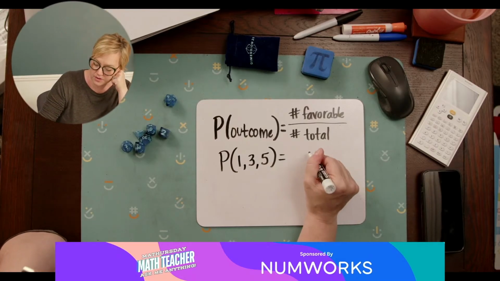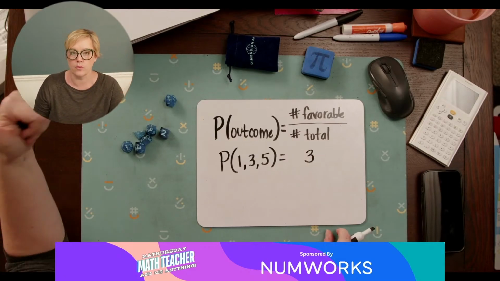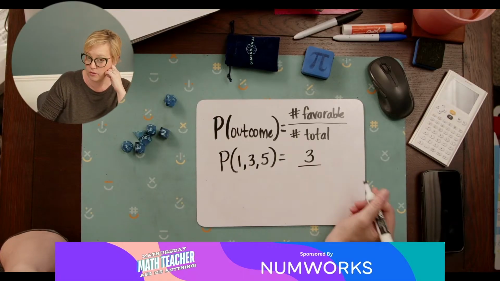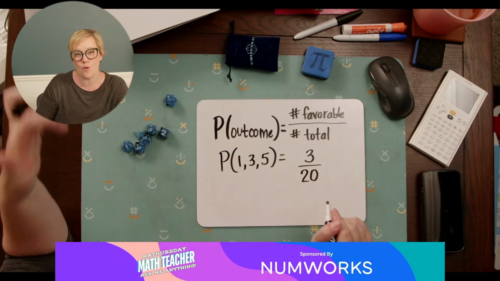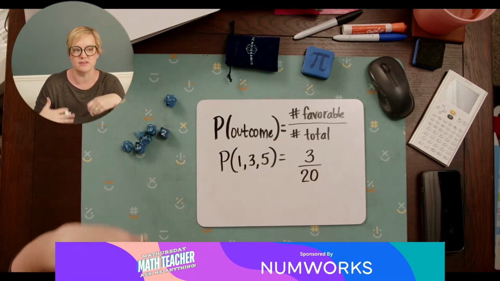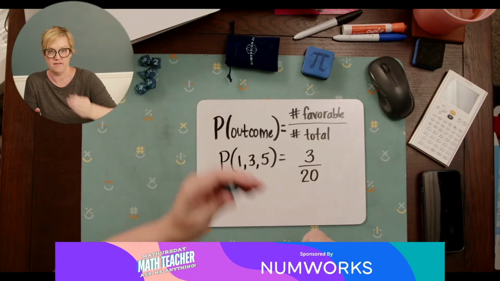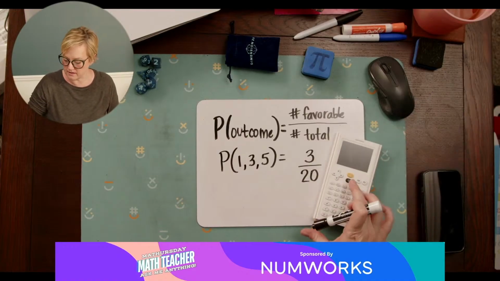There are 3 different ways: I could roll a 1, I could roll a 3, I could roll a 5. My number of total outcomes would be 20, because there are 20 different outcomes that I could have. So if I roll my dice, it's 3 out of 20.